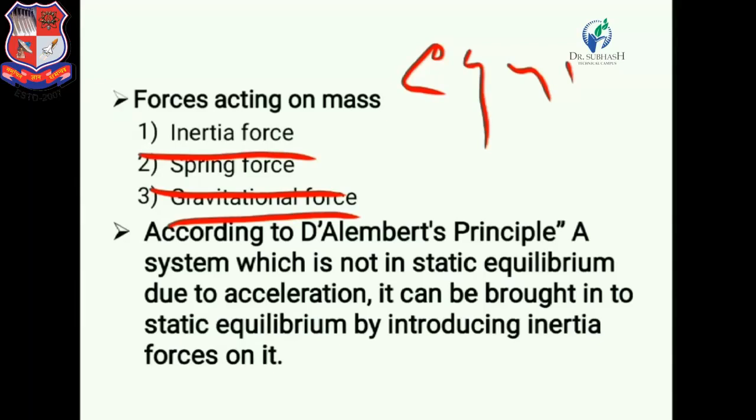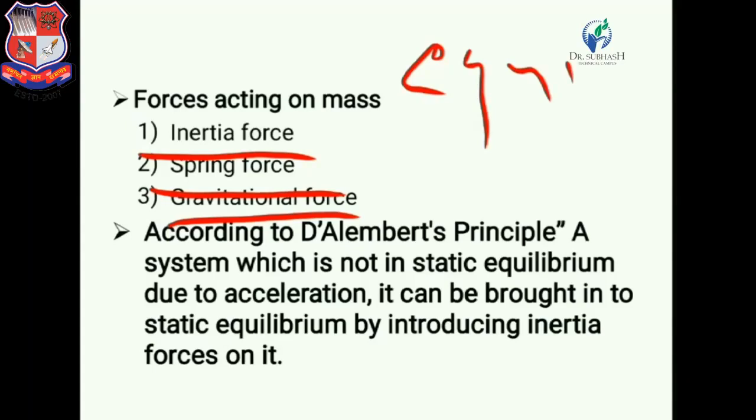First one is the equilibrium method. Second one is the energy method, and third one is Rayleigh's method. In today's lecture, we are going to derive an equation of natural frequency by using the equilibrium method. That means by using D'Alembert principle. Now, first of all, let us discuss the D'Alembert principle.